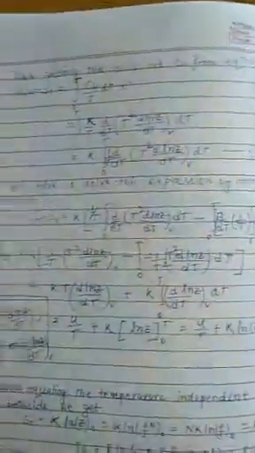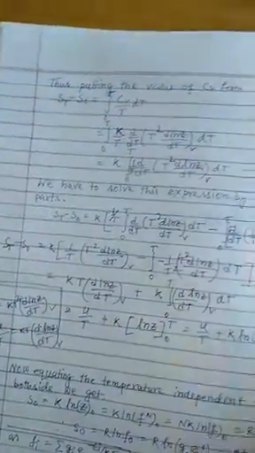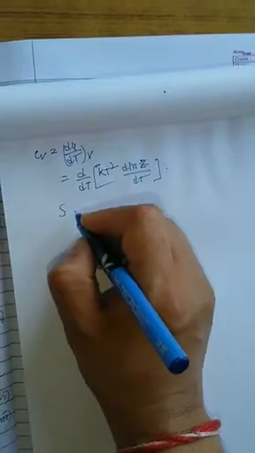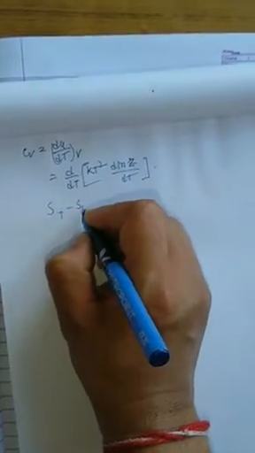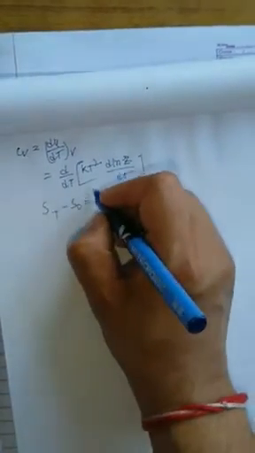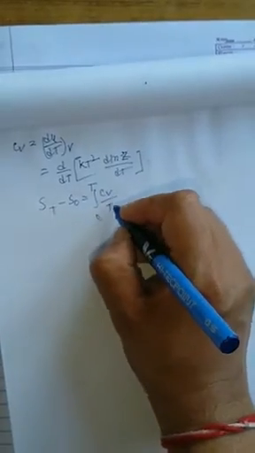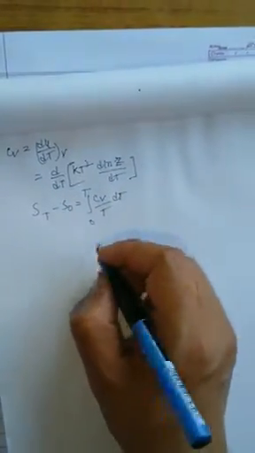We can calculate this by arranging it a little bit, don't worry. So S_T minus S_0, it was the integral from 0 to T of Cv by T dT. This was the original equation.